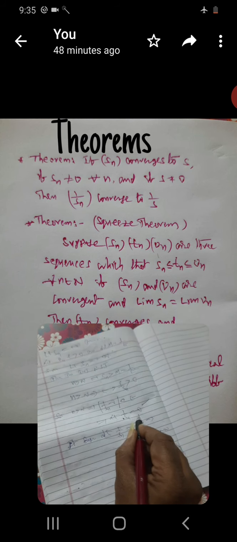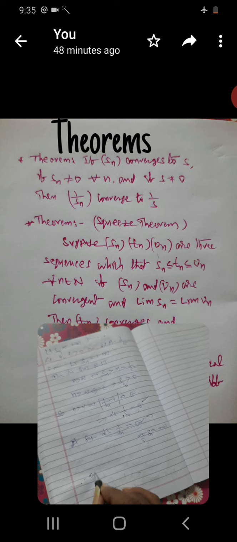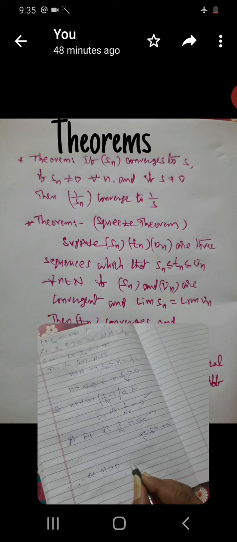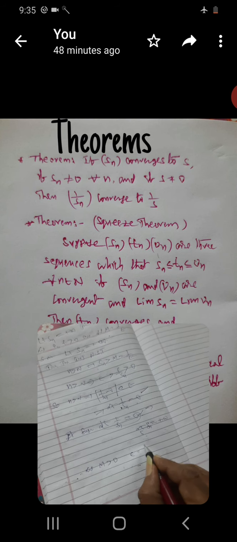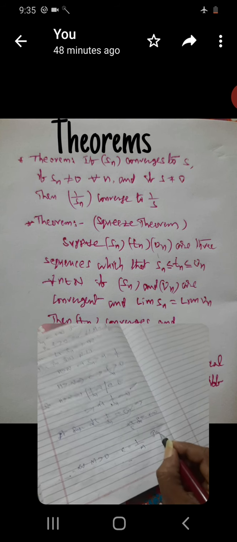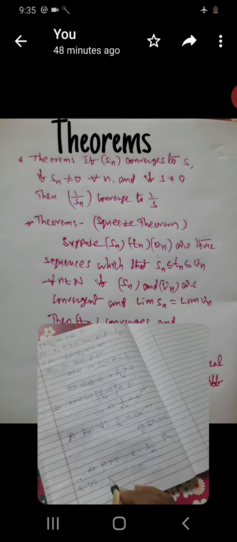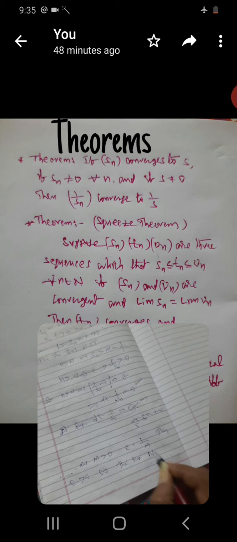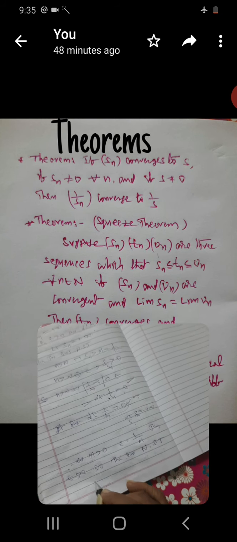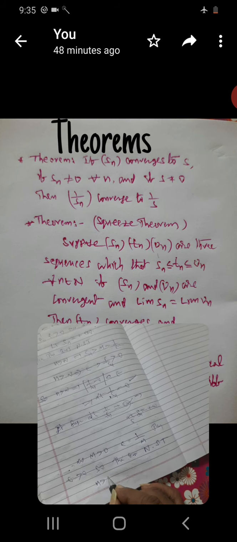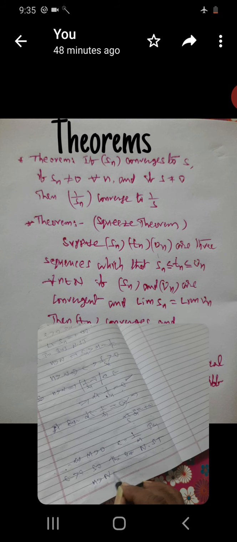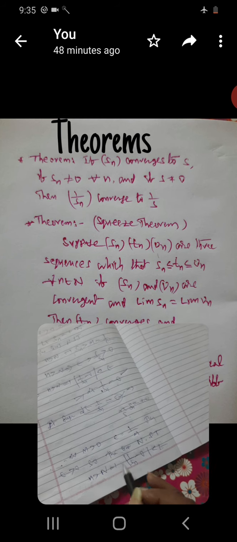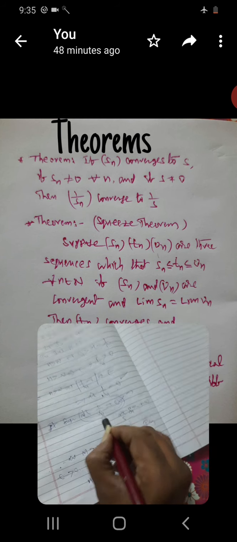Suppose limit 1 by Sn is equal to 0. Let capital M greater than 0 and epsilon equal to 1 by M. Then there exists capital N such that n greater than N implies |1 by Sn minus 0| less than epsilon. This is the definition of the limit of 1 by Sn.